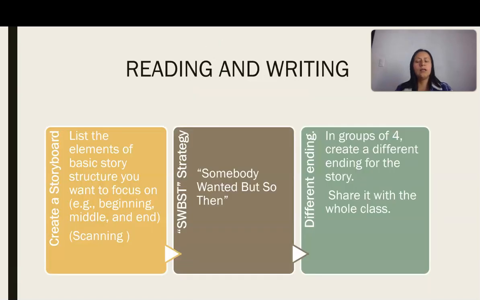Okay, and then finally, the students using all of this information are going to write down a different ending. And at the end, we're going to do groups of 4. Each group is going to share their own endings.